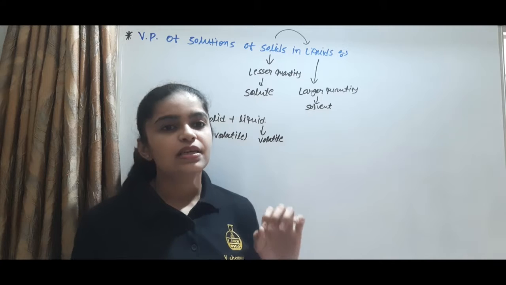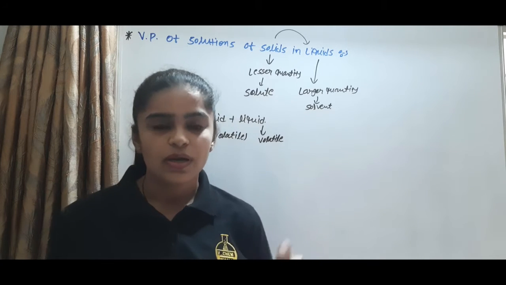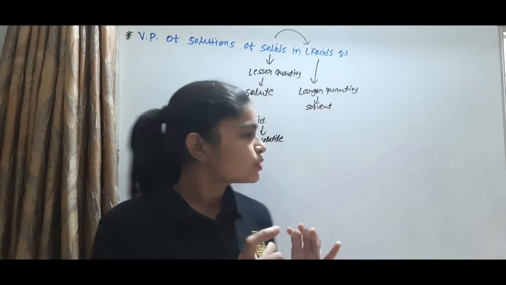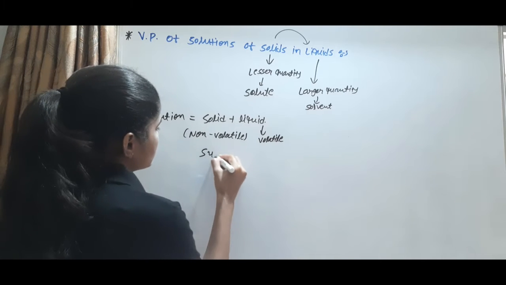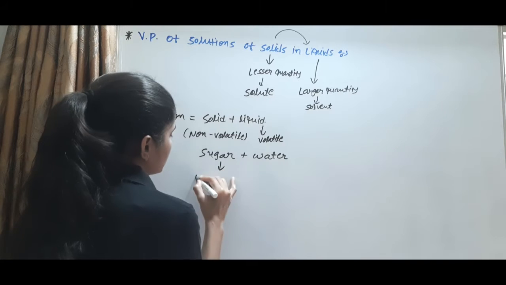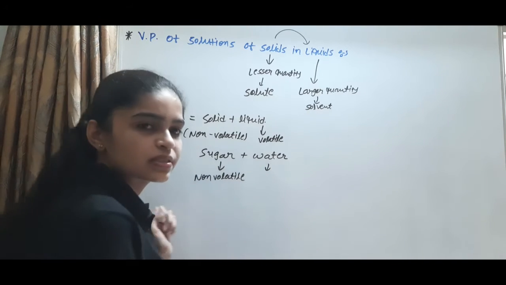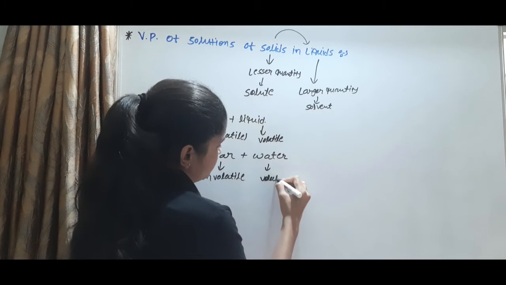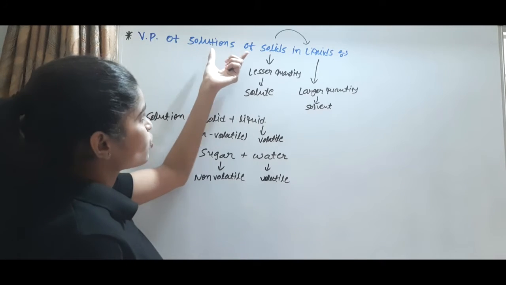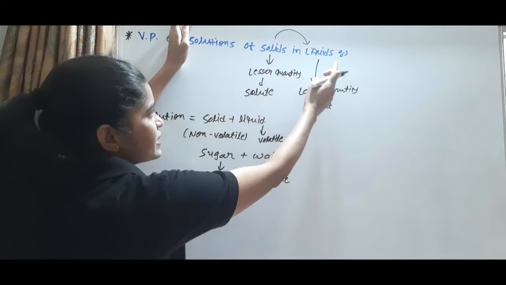An example is sugar dissolved in water, or NaCl dissolved in water, because sugar is a solid and water is a liquid. So consider sugar dissolved in water, where sugar is a non-volatile solid and water is a volatile liquid. And we measure the vapor pressure of solutions of solids in a liquid. This part is the solution of solids in a liquid.